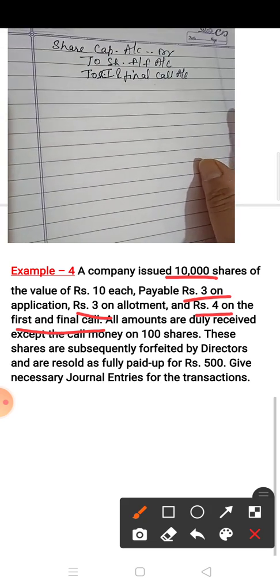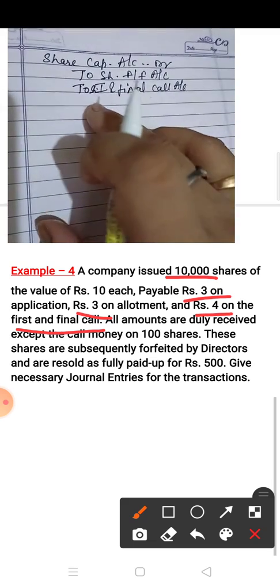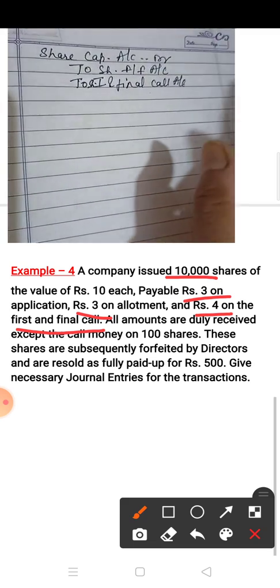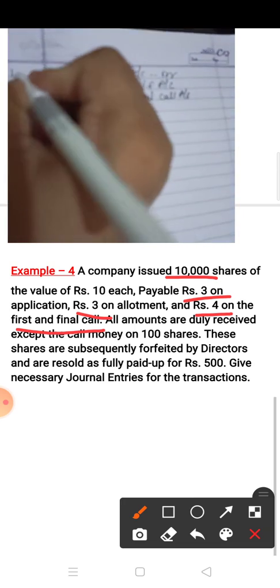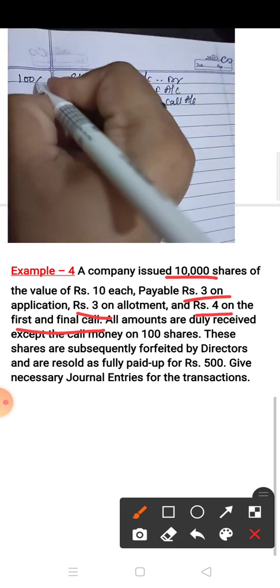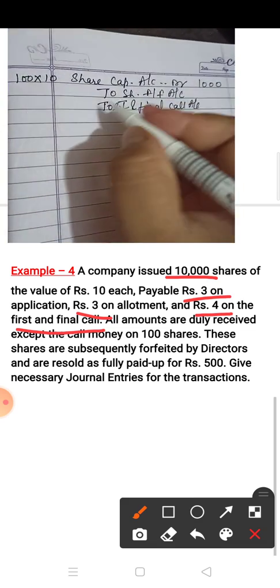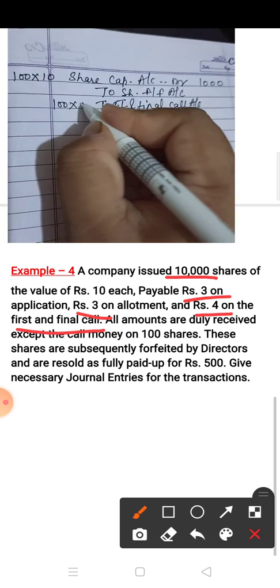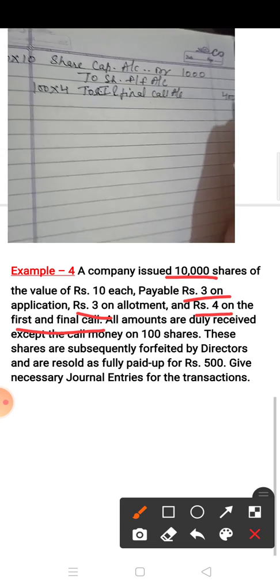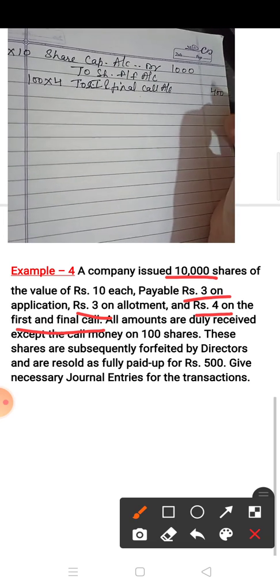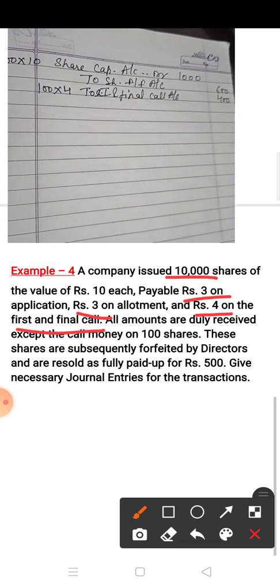If allotment shares were also forfeited, then you would write down allotment. Otherwise write down only first and final call. Okay, now how many shares forfeited? 100. So this entry you have to do with 100 into total money 10, so it is 1000. Now first call 100 shares, 100 into 4 rupees, so it is 400. Okay, now the balance is 600. This you have to transfer to the share forfeited account.